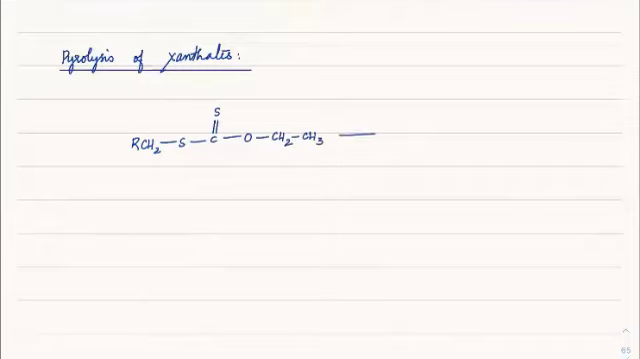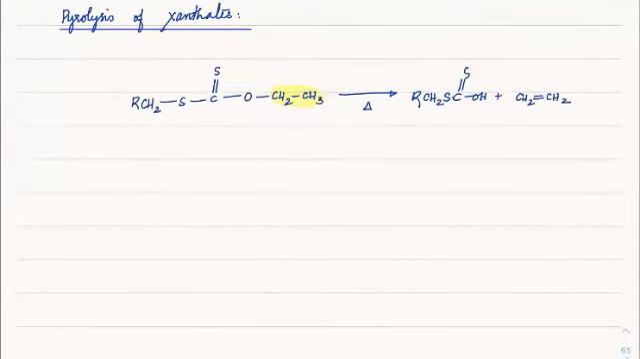Correct? So in that case, on heating, just like an ester, this side will form a double bond. So we will have R, CH2S, C double bond S and OH, plus CH2 double bond CH2. There is no difference in thinking compared to an ester. Yes, this is clear, what xanthates are. Next one is Cope elimination.